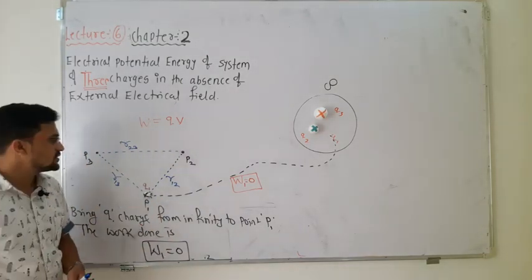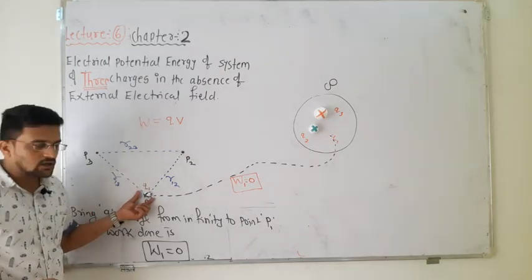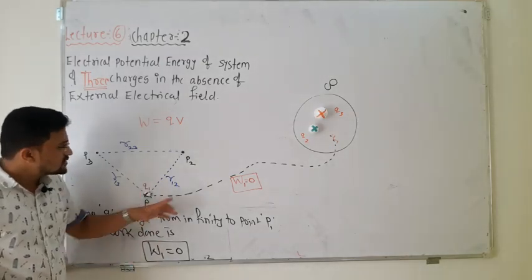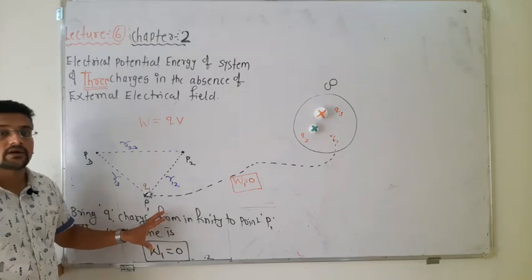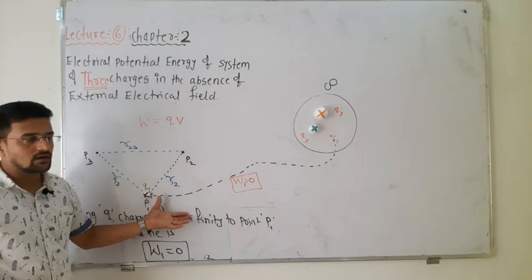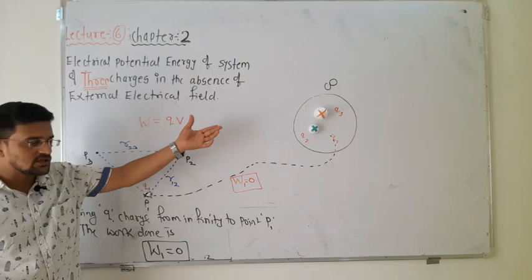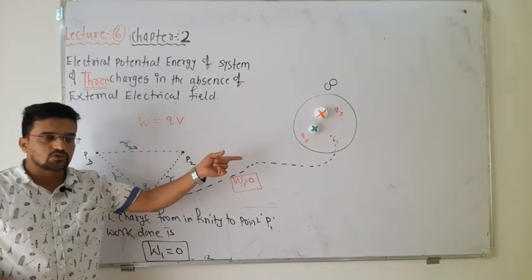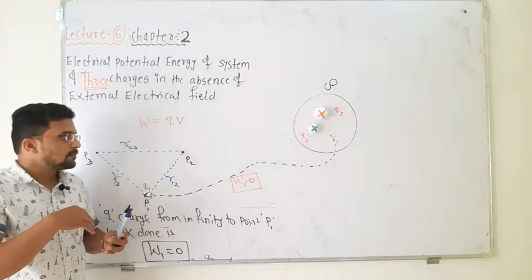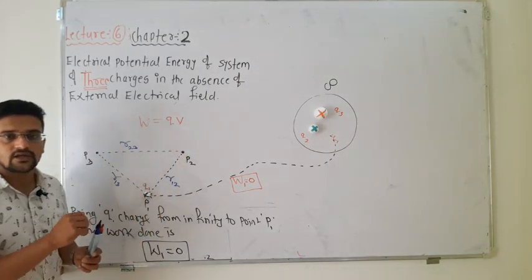Now consider a new situation. If this is a positive charge you have placed, work done is equal to 0 by bringing the first charge. Now due to this positive charge there is an electric field. Earlier there was no electric field, now because of this positive charge there is an electric field here. Now if you bring any charge, you have to do work, because this positive charge and that positive charge start repelling. That means they will exert a force, and with respect to that force you have to do work and bring it here and place it at its respective position.